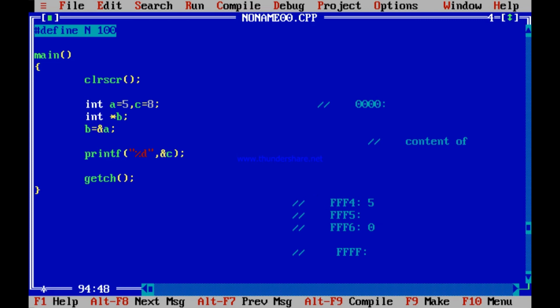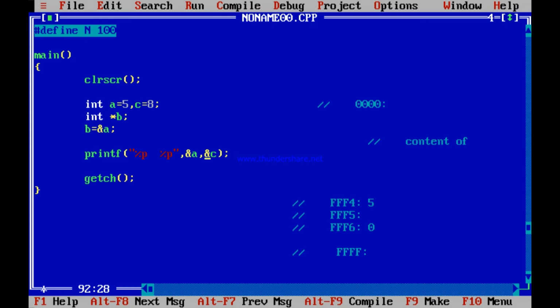Let me see, when I am printing int c equal to 8, where is c being stored? That is ampersand c, what does it print? First of all, it is not %d, it is an address, it is %p. Address of c is definitely an address pointer. So a has been stored in FFF4, where is c stored? Let me print both, %p once more, then %p with 2 gaps. The first one being ampersand a, you know a is stored in FFF4. But where is c stored?